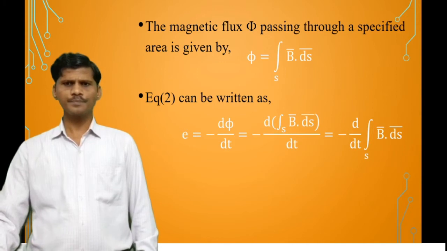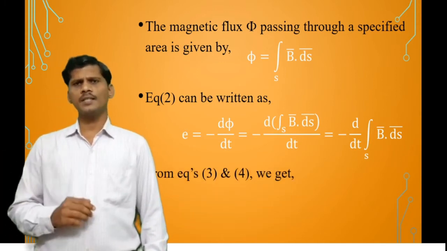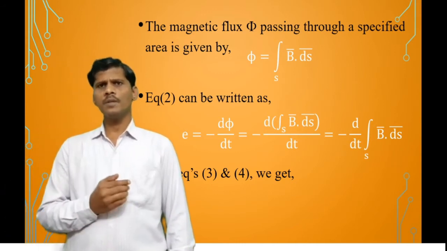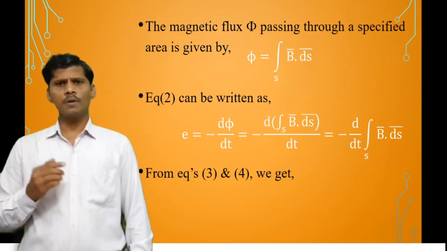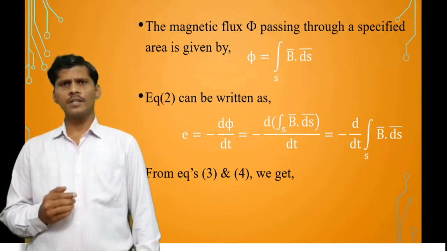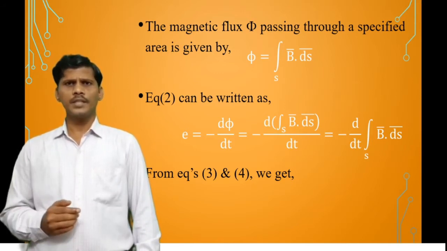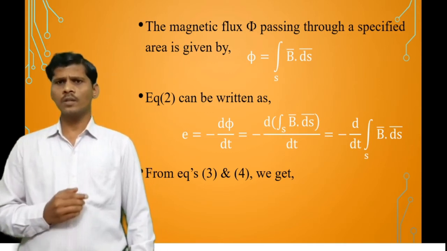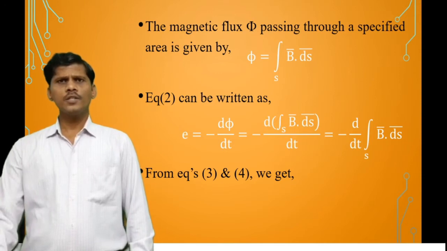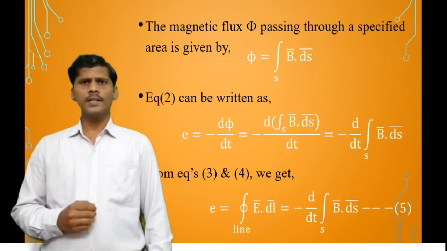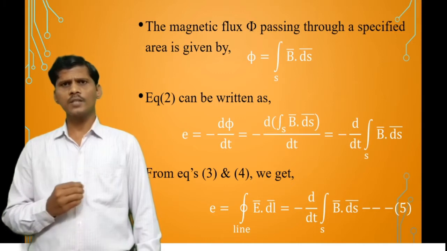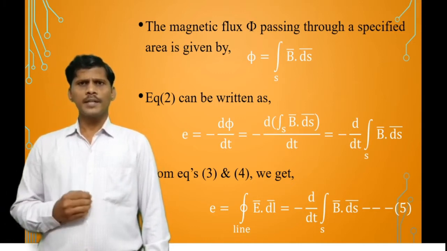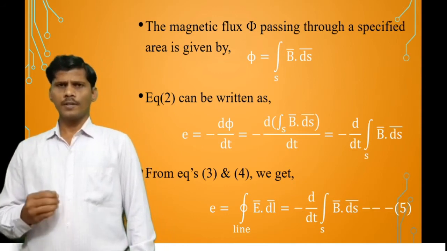So the induced EMF is e equals the closed line integral of E dot dl, and also e equals minus d by dt of the surface integral of B dot dS. From these two equations, the closed line integral of E dot dl equals minus d by dt of the surface integral of B dot dS.